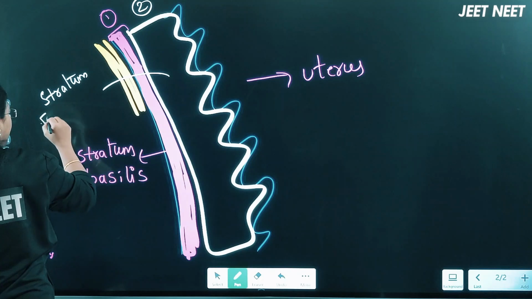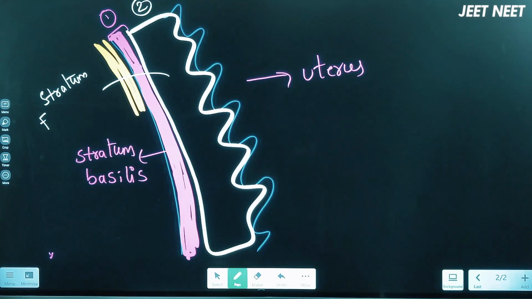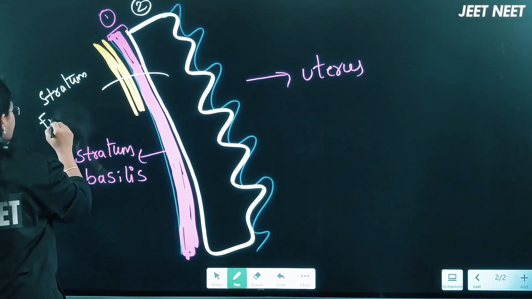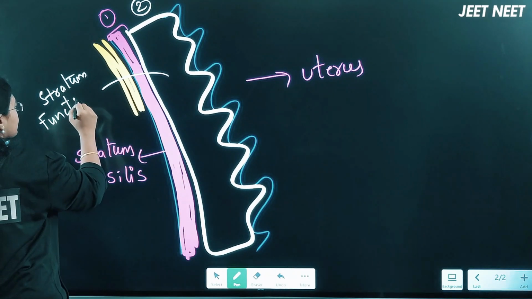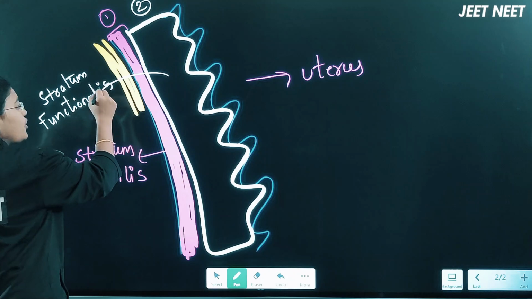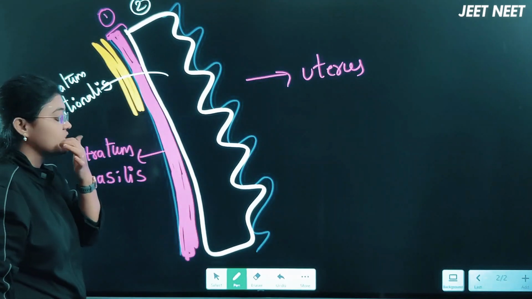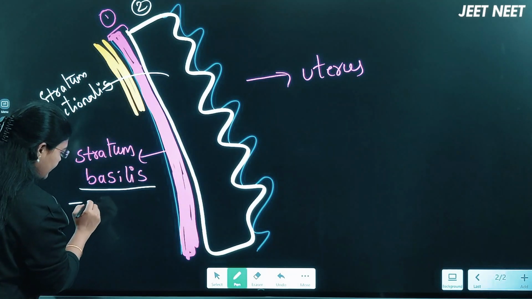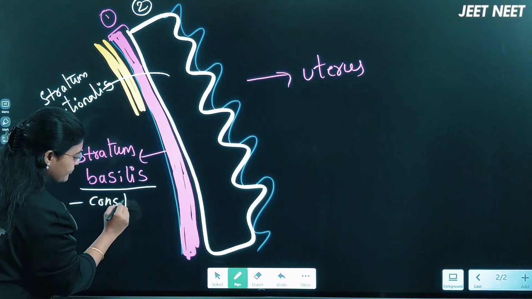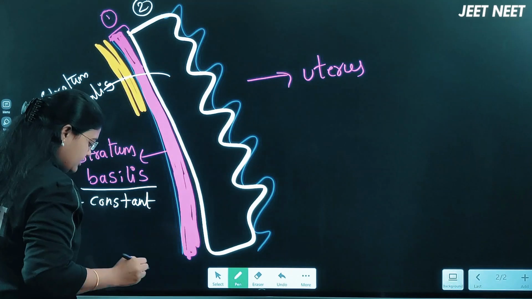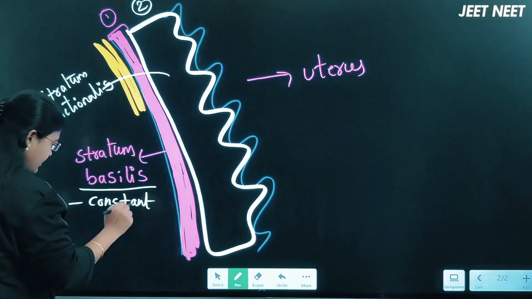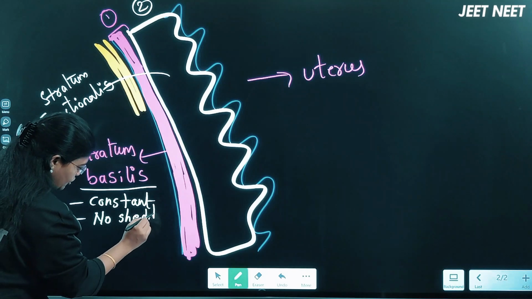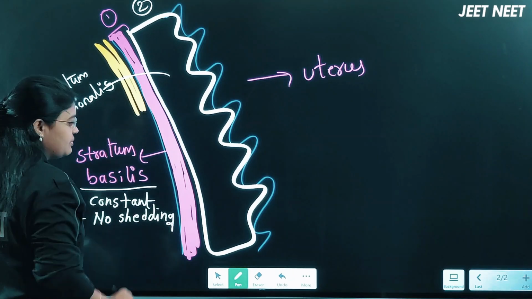Ma'am, these points are not there in the NCERT, then why are we discussing them? This is very important to discuss. The stratum basilis is a constant layer. No shedding of this layer will happen. It will be the permanent layer.